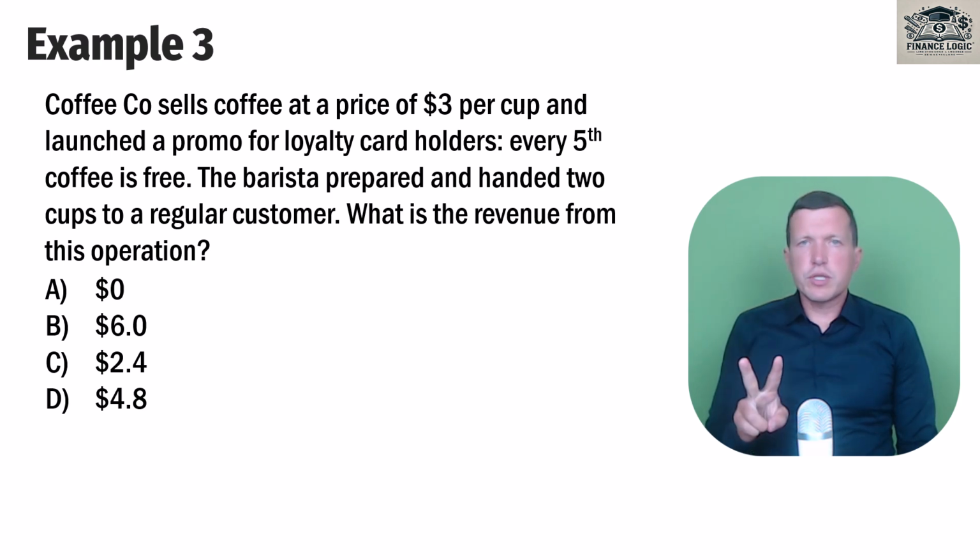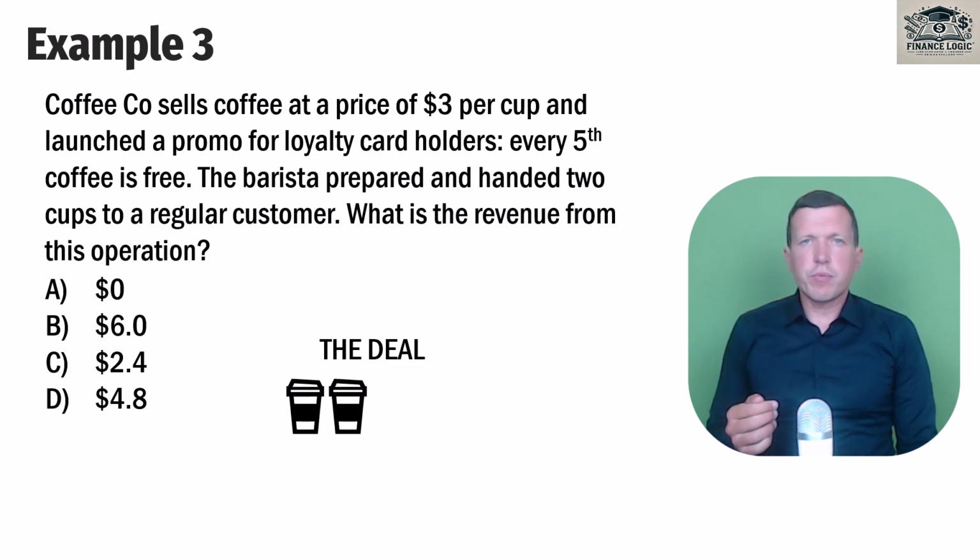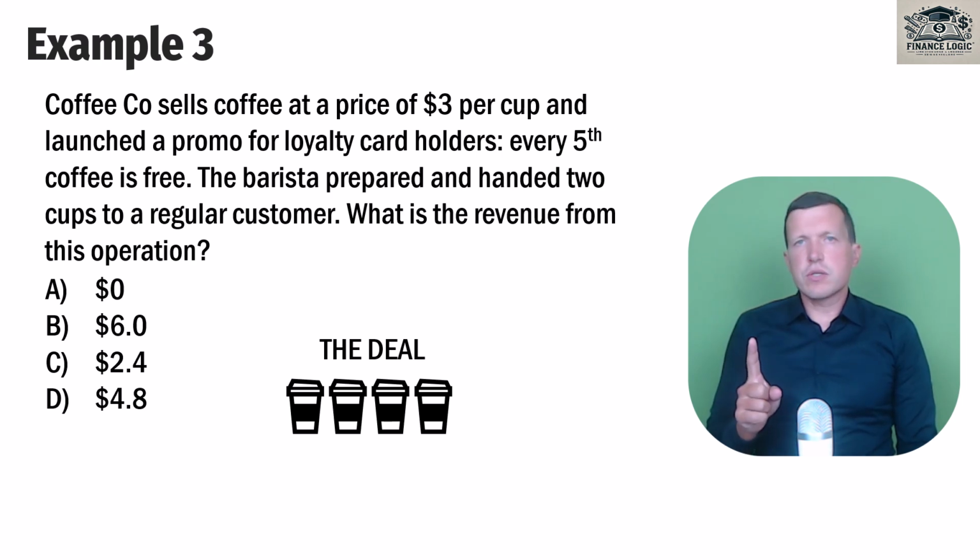So, 2 steps we need to apply here. We need to identify the deal. The deal is what we have to do for our client and how much the client will pay for our performance. So the deal here is that we promise our customer 4 cups. Each cup costs $3, so it means that the client has to pay $12.